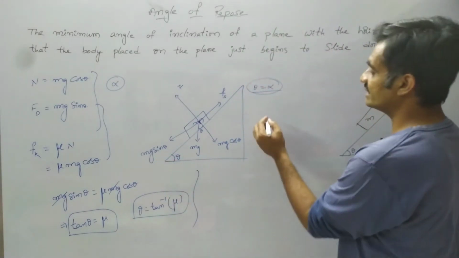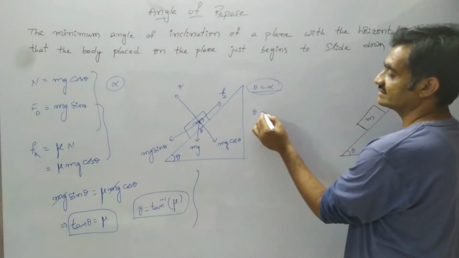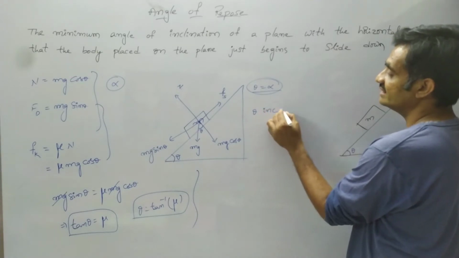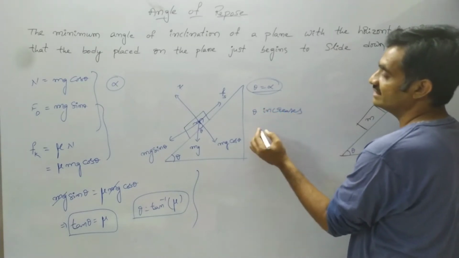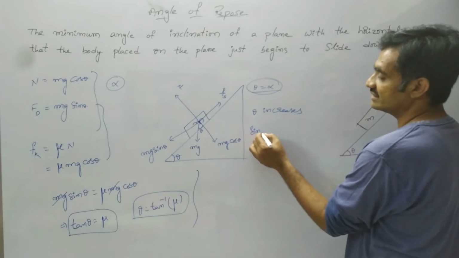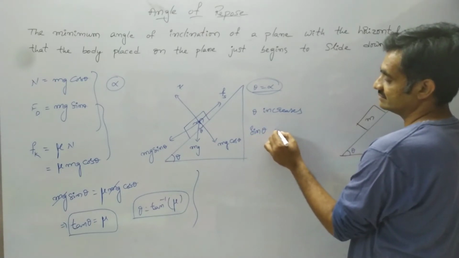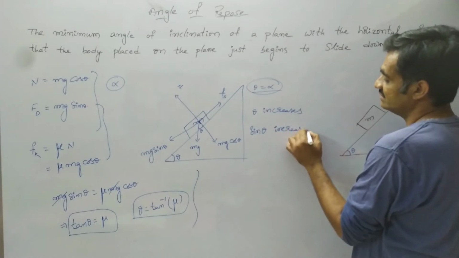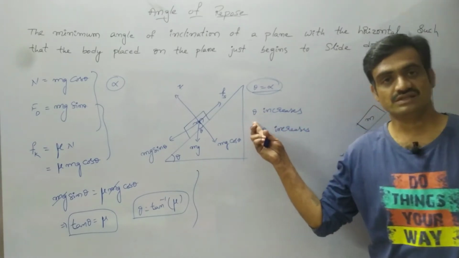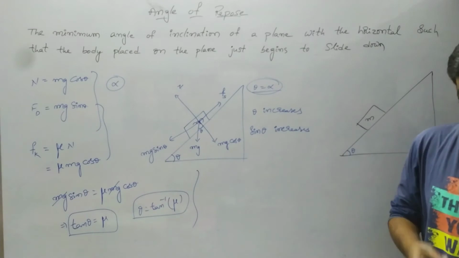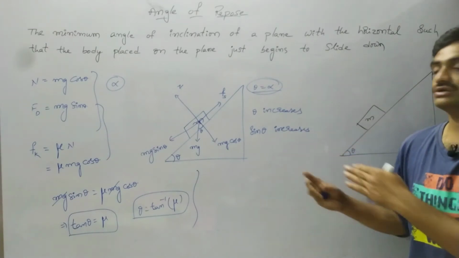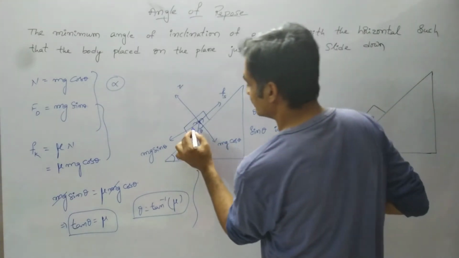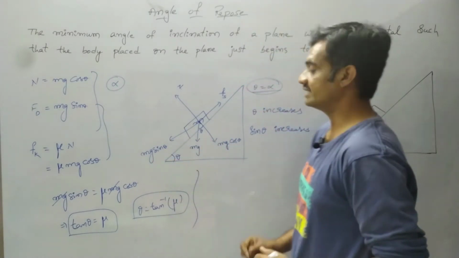Why? Because as theta increases, sin theta also increases. We know that sin 0 is 0 and sin 90 is 1, so we get values between 0 and 1. So the driving force will increase.